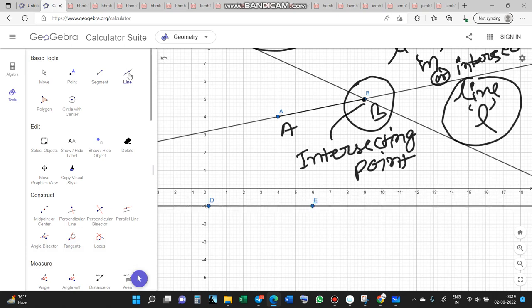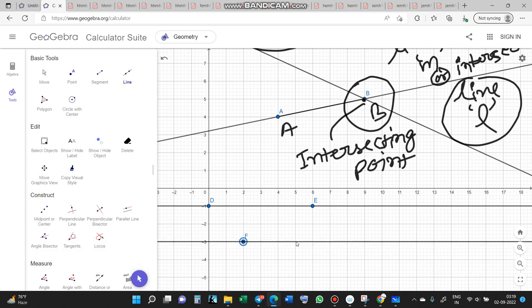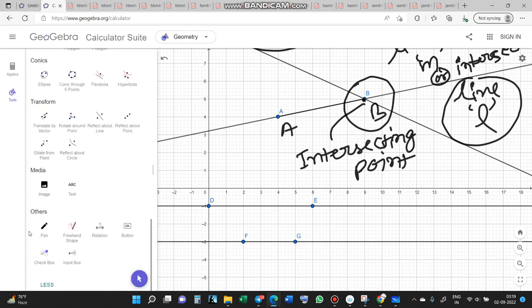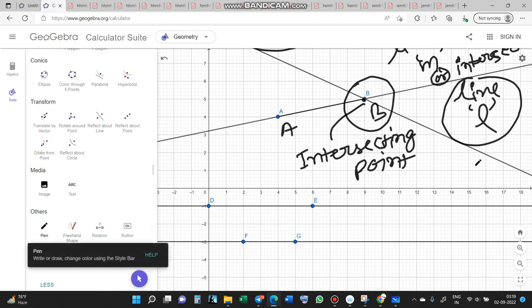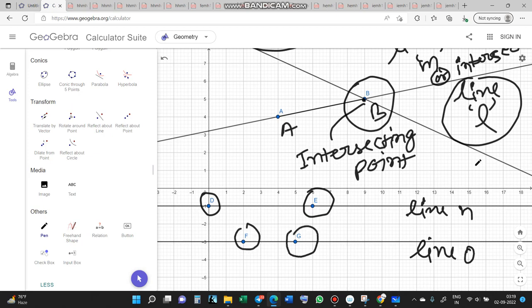We take another line like this, F and G. Friend, these two lines are called parallel lines. Suppose this line is line N, where point D and E. Another line is line O, where point F and G.